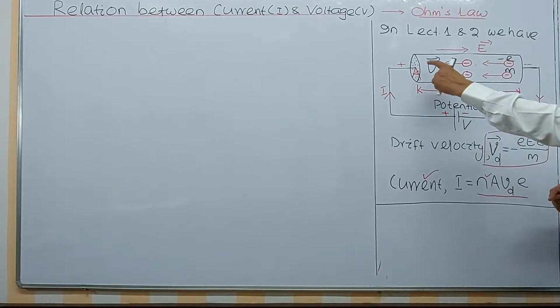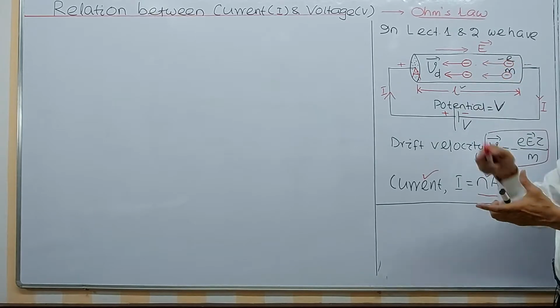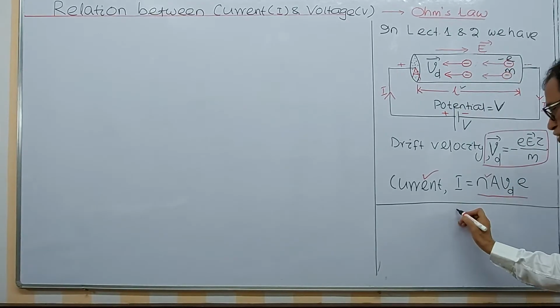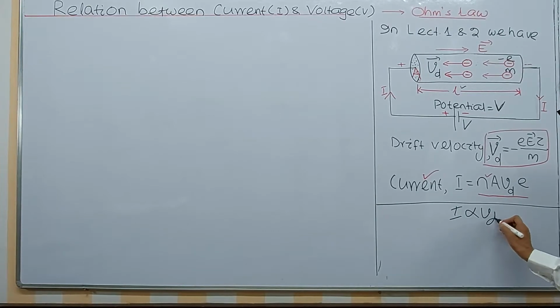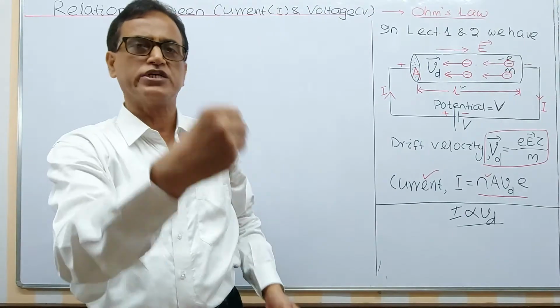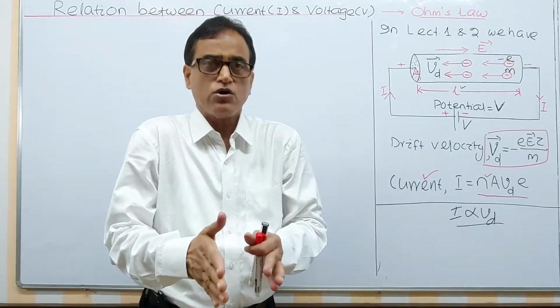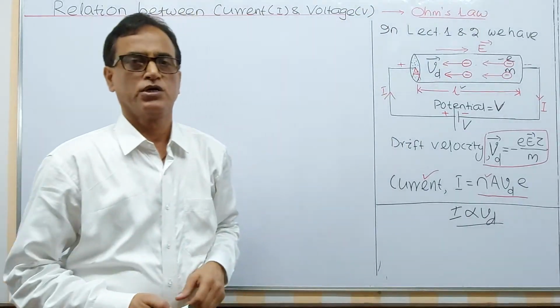A is the area of cross section of this conductor, e is the charge of electron, Vd is the velocity with which it drifts, and that's why the conclusion was current is proportional to drift velocity. Faster the drifting, more is the current. These are the conclusions we have drawn in lecture number 1 and lecture number 2.